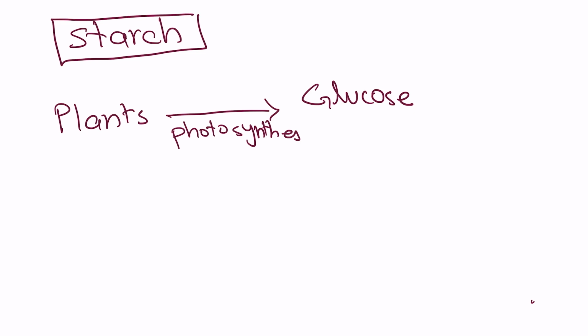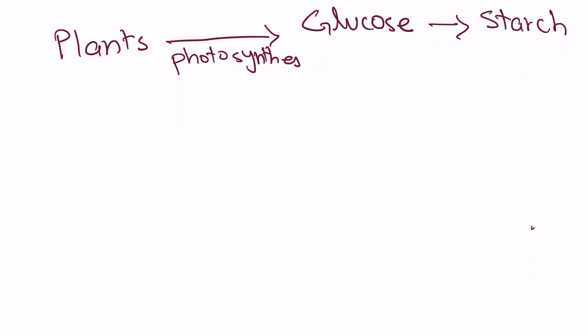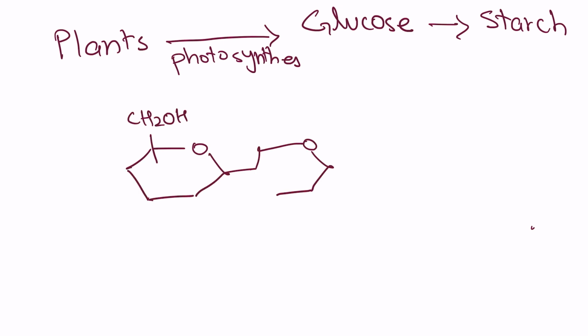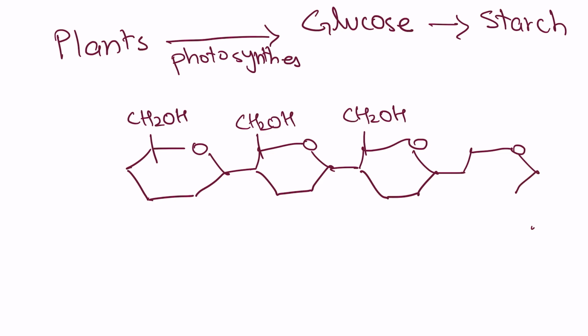Let's discuss starch first. As we all know, plants in the presence of sunlight and carbon dioxide can prepare their own food through a process called photosynthesis. That food is basically glucose. But plants don't use all of the energy produced during a day. Instead, they store the excess amount of energy in the form of starch. That's basically how they survive on cloudy days. So, starch is formed when glucose molecules link together to form long chains.